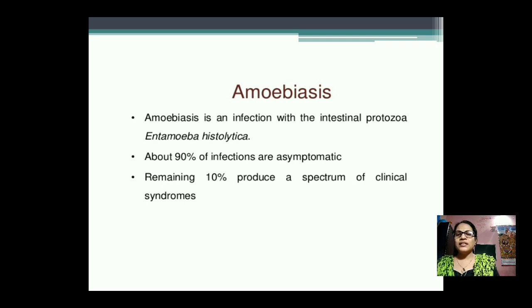Asymptomatic means it does not show any kind of symptom, any kind of activity in our body. It stays in an inert condition, and the remaining 10% produce a spectrum of clinical syndromes, means only 10% produce a toxic substance which is harmful for our body.